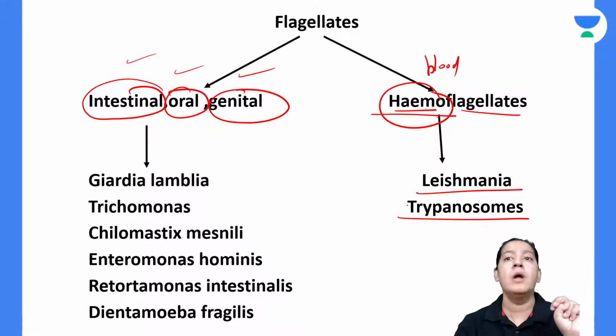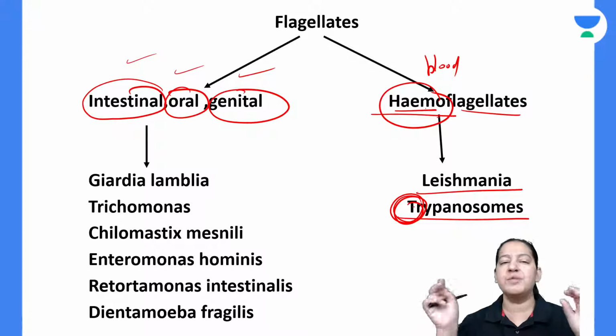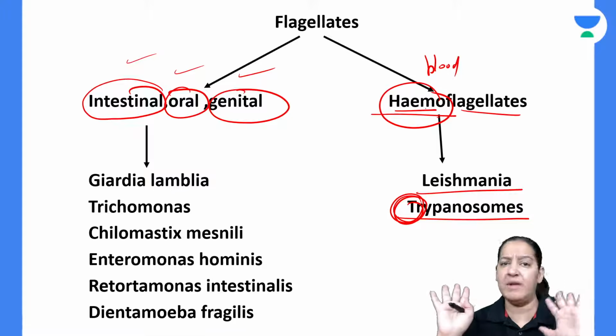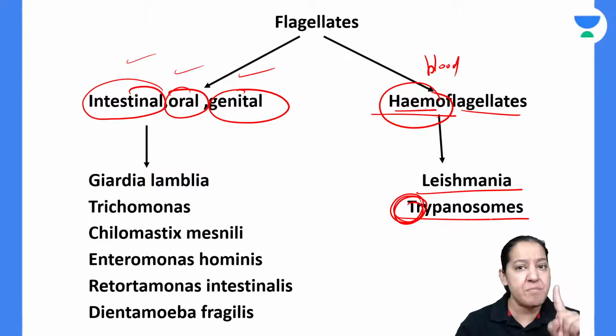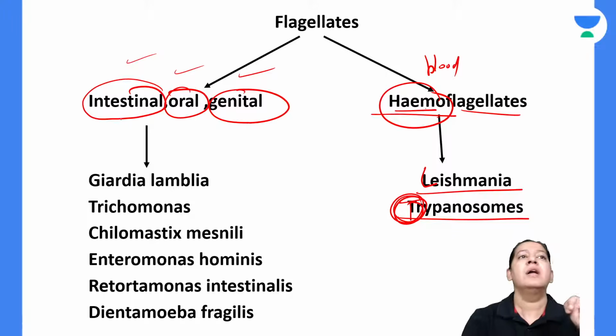Leishmania and trypanosome. Now take all the T's into consideration. In the entire parasitology there are multiple parasites starting with T. You will have confusion in the mnemonic about which T it is. So it is trypanosome, which is a flagellate. There are 2 hemoflagellates: Leishmania and trypanosome, right?